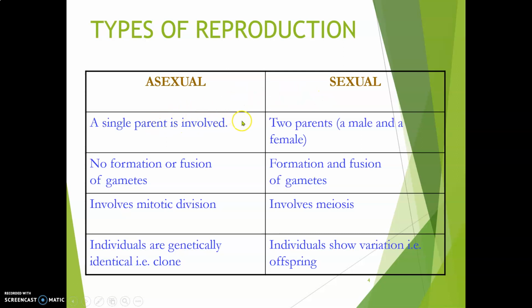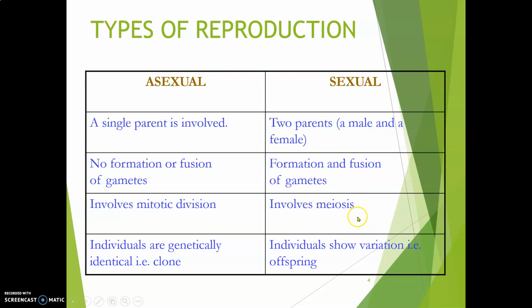If there is only one single parent involved, it is called asexual reproduction. But if there are two parents involved, for the sake of convenience, we call them male and female parent. So that kind of reproduction is called sexual mode of reproduction. In asexual mode of reproduction, there is no formation or fusion of gametes. But in the sexual mode of reproduction, there is formation as well as fusion of gametes. Asexual reproduction involves mitotic division, while sexual reproduction involves meiosis.